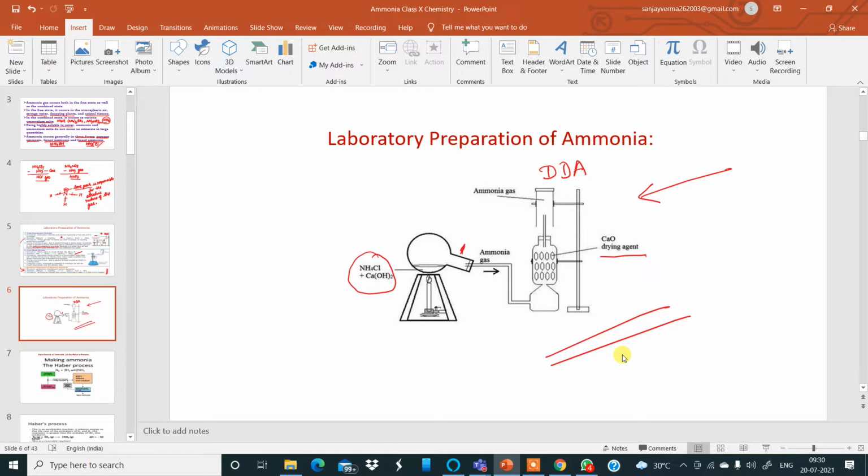Okay, so that was the lab preparation of ammonia. I want you all to remember and learn this diagram.